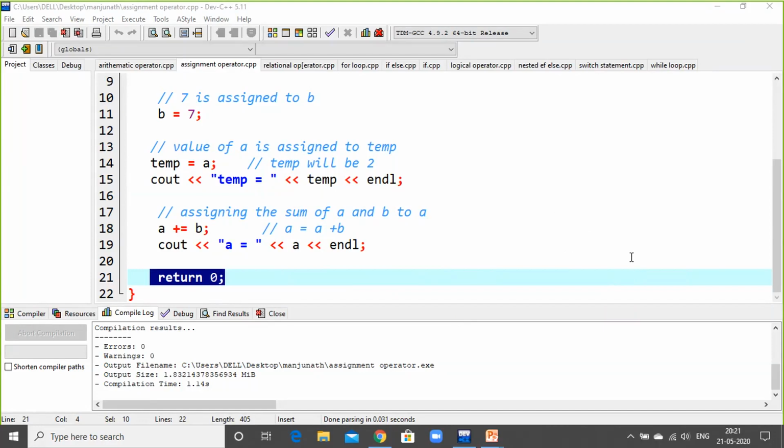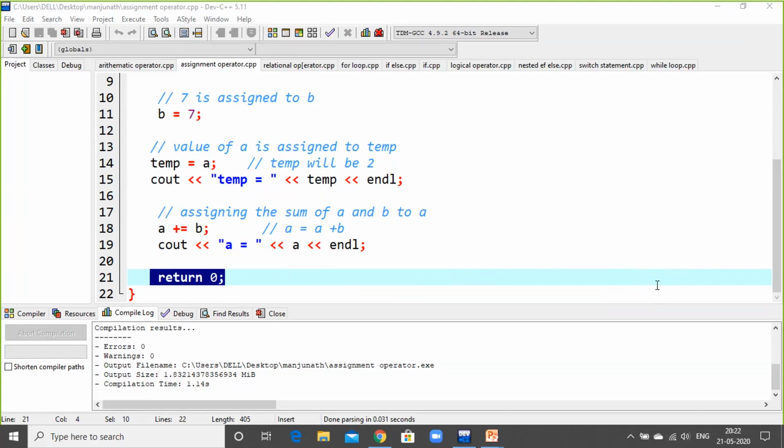The rest of the operators will take the quotient, not the remainder. That is the difference with the modulus operator. Whenever you do such a calculation, the remainder will be shown as the output, not the quotient.